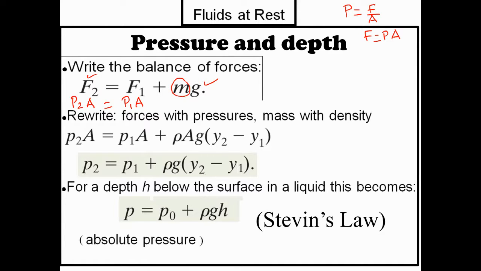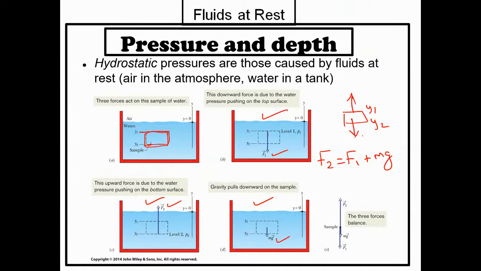Now, in place of mass, because the object has mass, I have to use the formula for rho: rho equals mass divided by volume. Therefore, mass equals rho multiplied by V. So what is my V? My V is nothing but area multiplied by height. And my height, based on this diagram, is Y2 minus Y1.